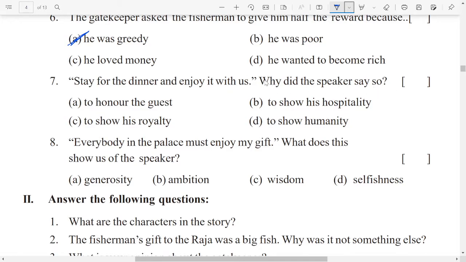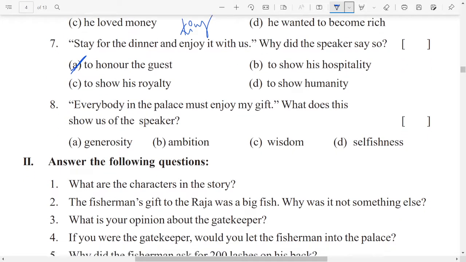Here there is a speaker who said this. The king said this. Okay, why did he say this? To honor his guest, to show his hospitality, to show his royalty, to show some humanity. It is to honor the guest. Here the guest is the fisherman. Okay, he wanted to honor him.